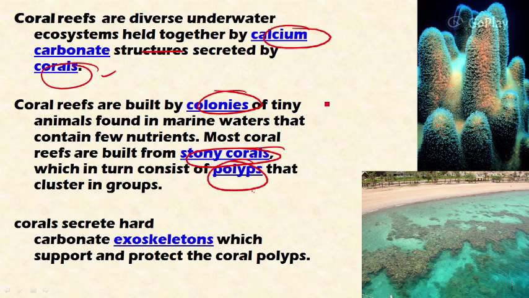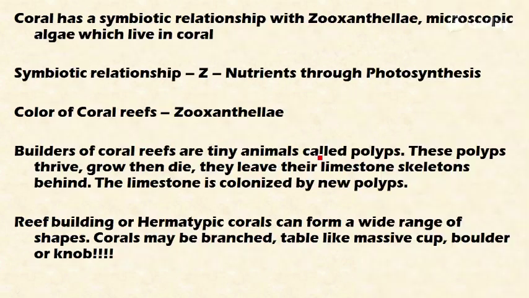They live in groups, in clusters, and these coral polyps, the tiny animals, secrete a hard calcium carbonate exoskeleton. These are soft-bodied animals, so in order to protect themselves they secrete a calcium carbonate exoskeleton, thereby getting support and protection from harsh climatic conditions. So they produce the exoskeleton in the form of calcium carbonate.